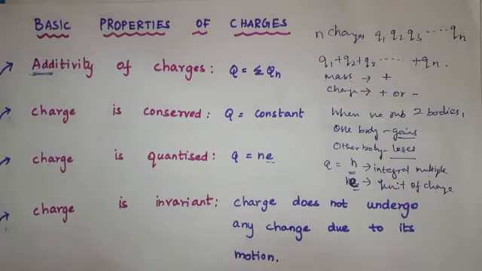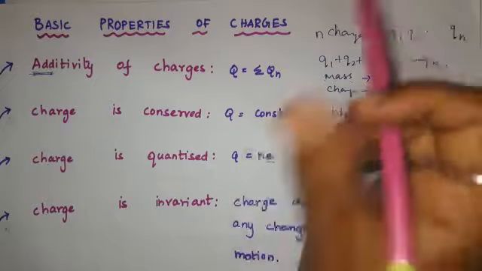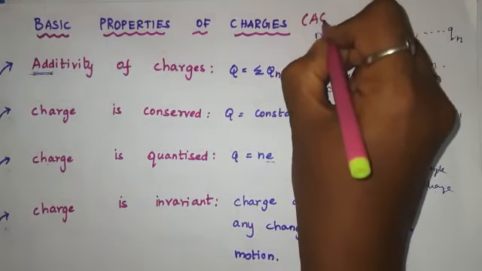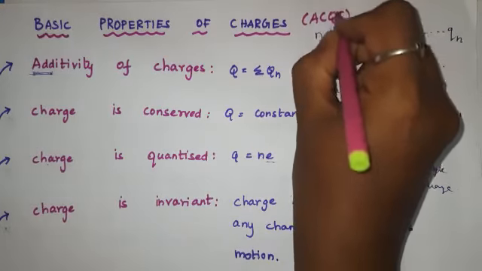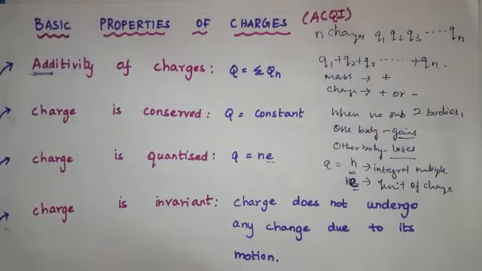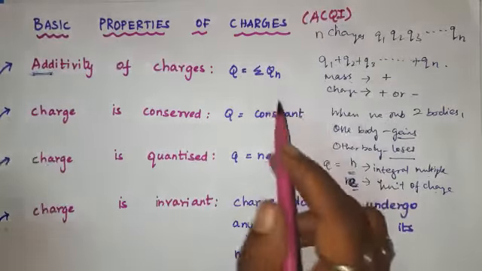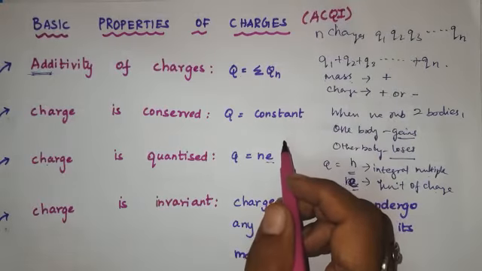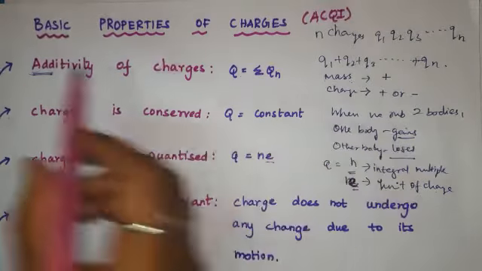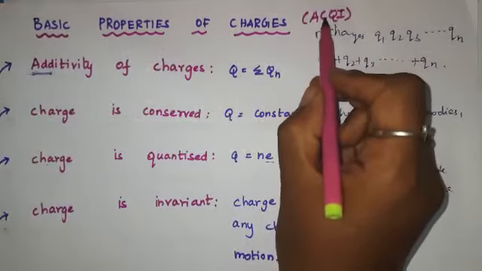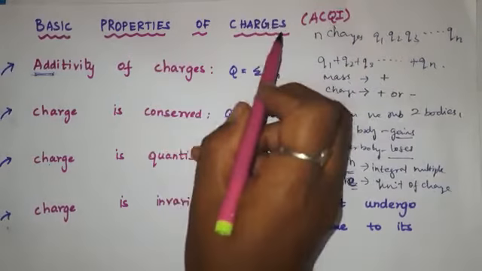Now I'll tell you one small trick to remember this for your exam. You can take this as ACQI. Just remember ACQI. Because in physics we study so many derivations, definitions and types, if you want to remember everything, you use some shortcuts. That shortcut is ACQI, which I am taking for these properties of charges.